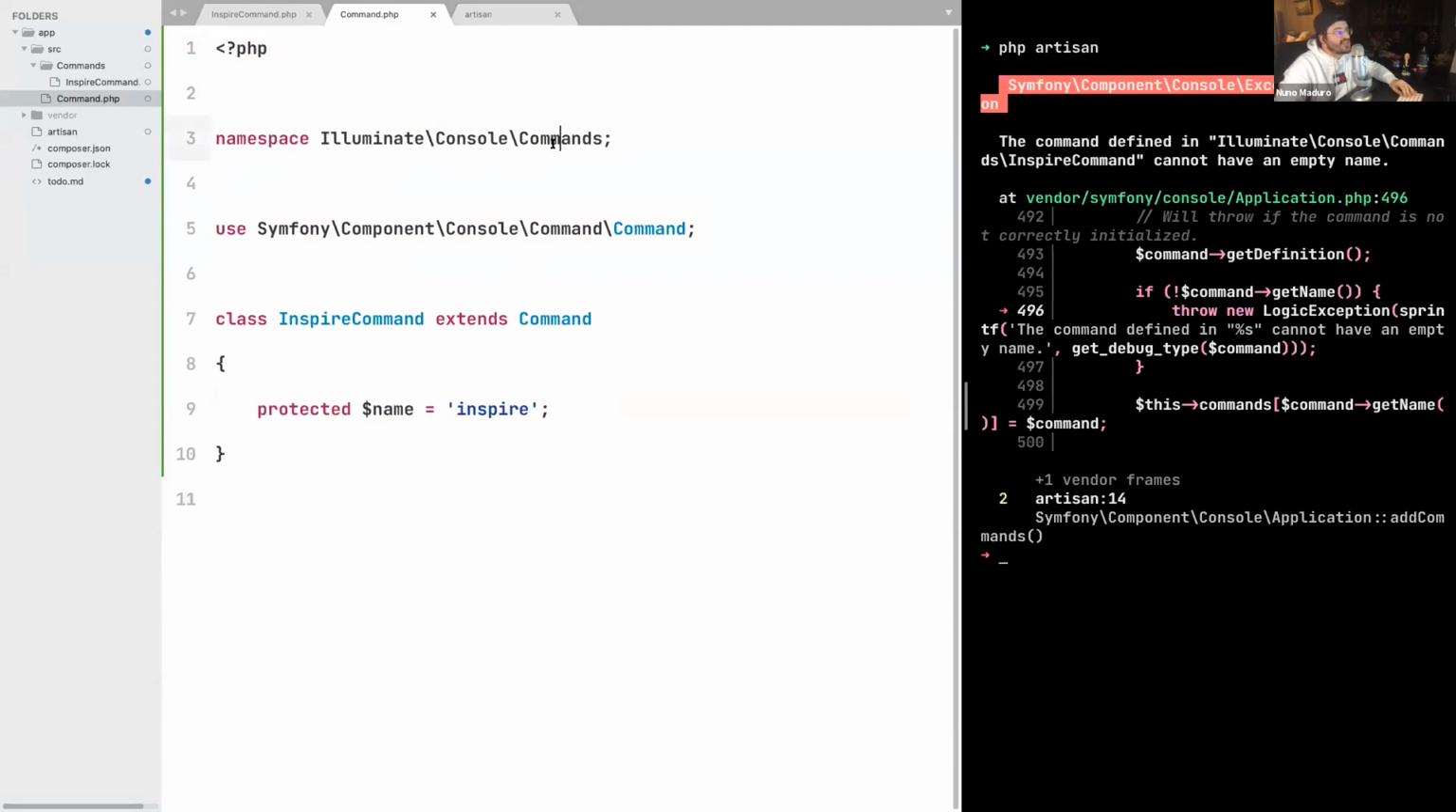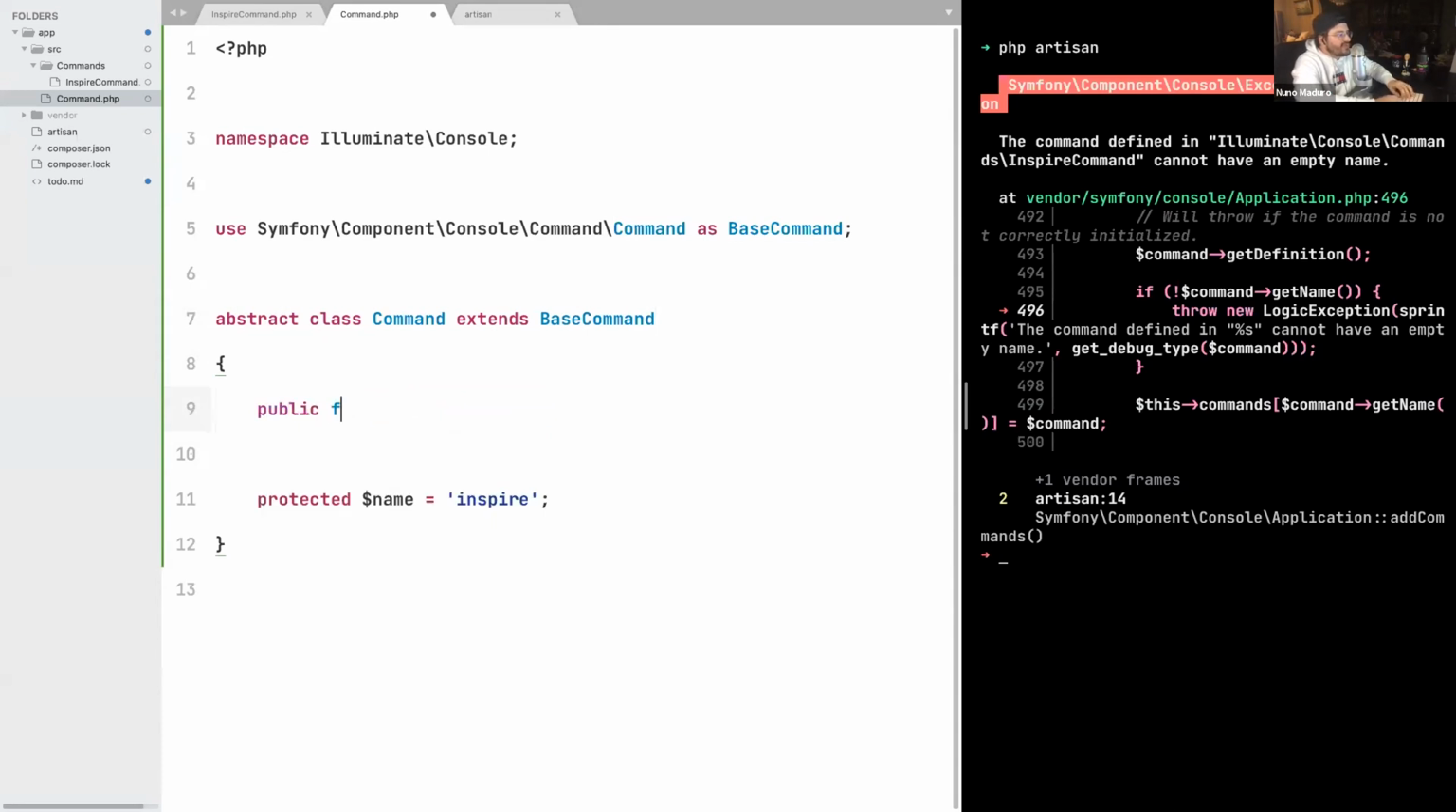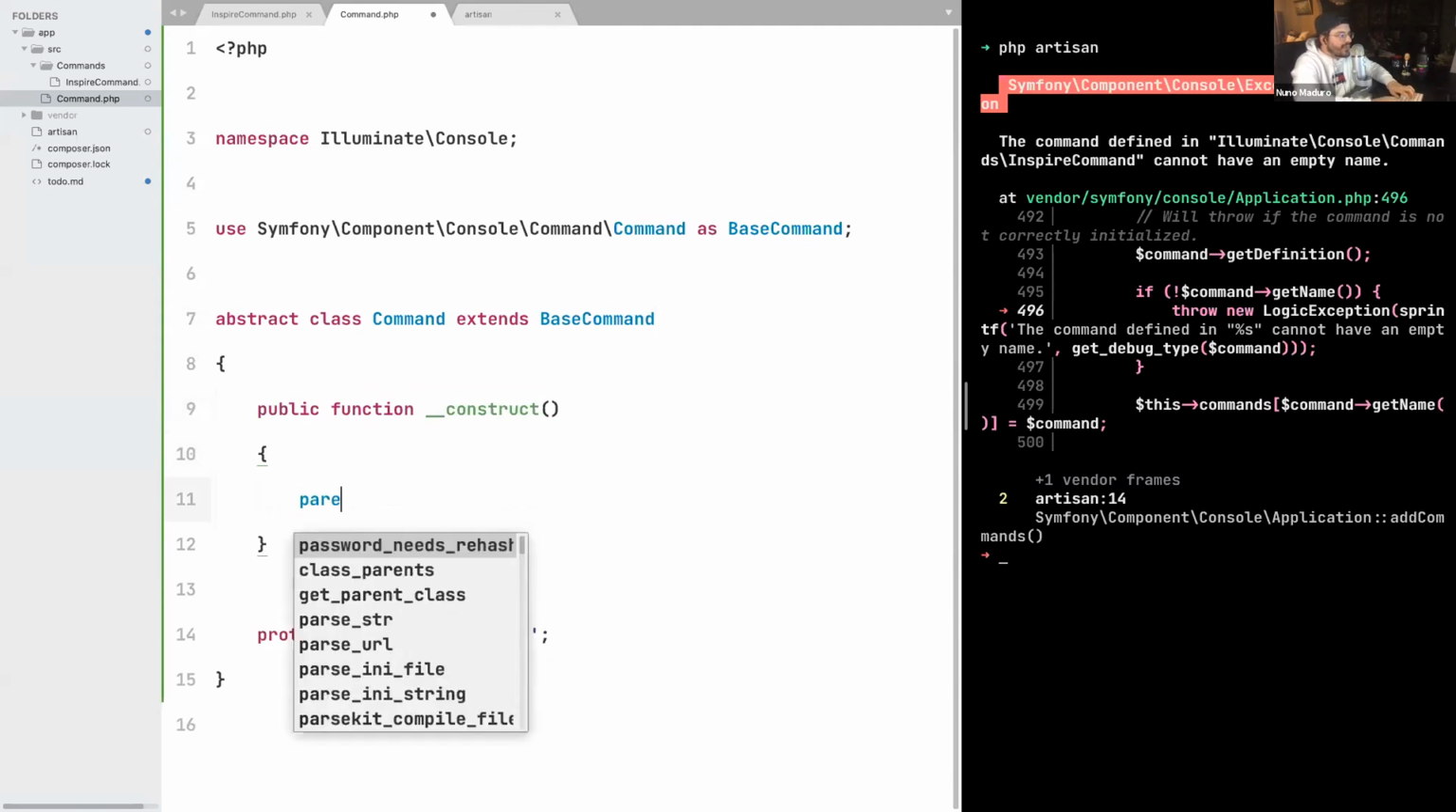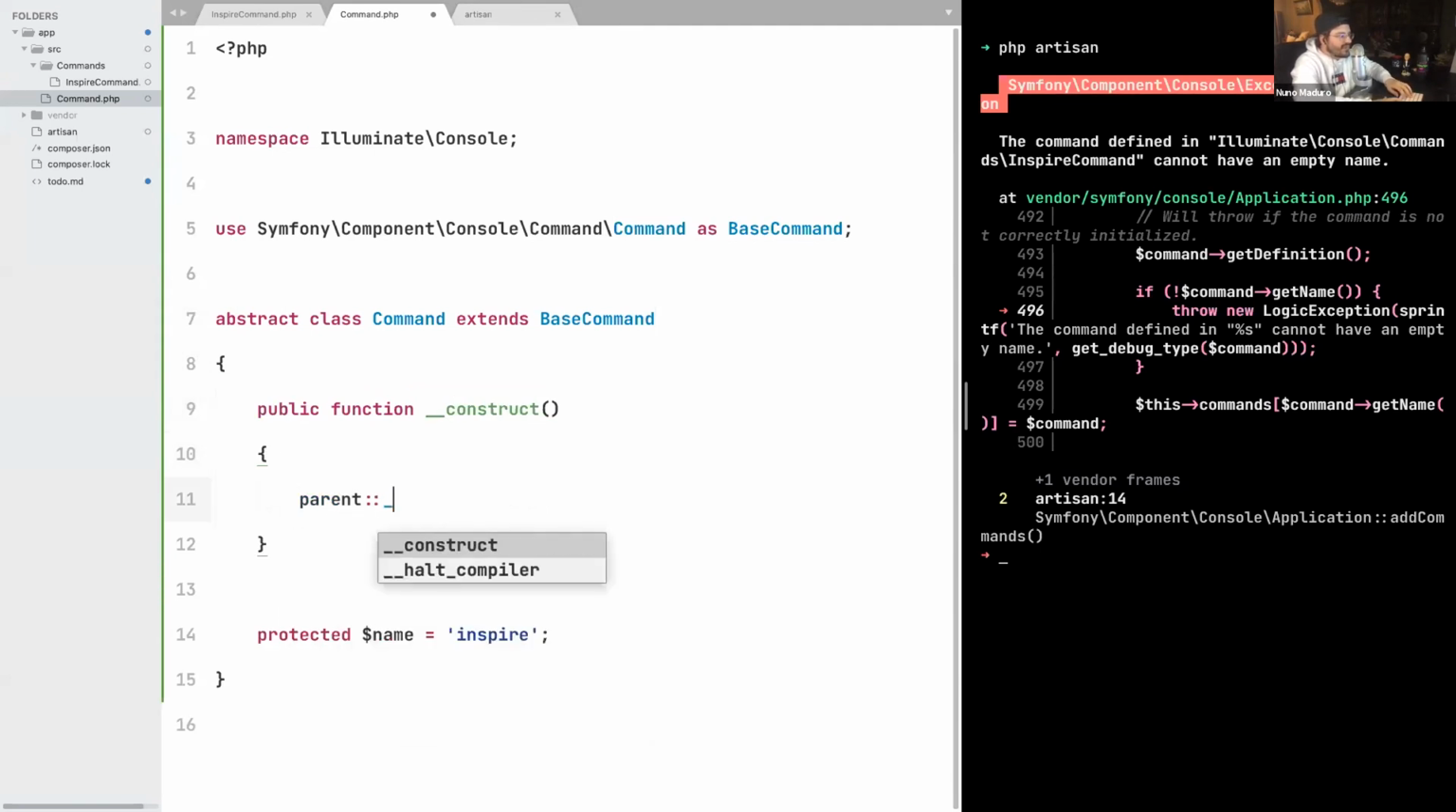Then we are going to adjust the namespace, which is Illuminate\Console. This will be our base command. And our abstract class Command, which our framework users will use, will just extend the base command from Symfony. Now, remember, we want every class that extends this class to be able to provide the name as a property. So what we need to do is create this constructor that just passes the property name to the parent constructor, just like that.